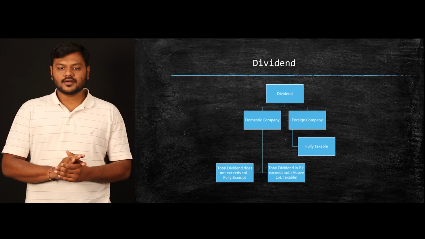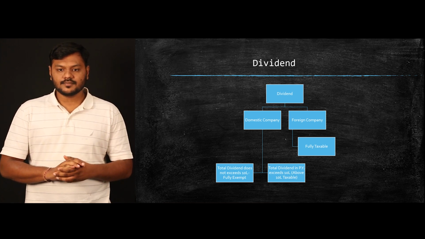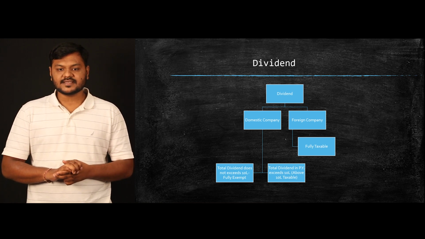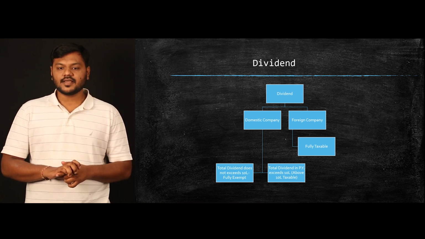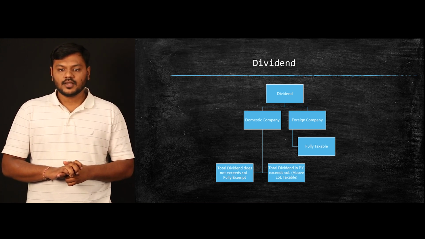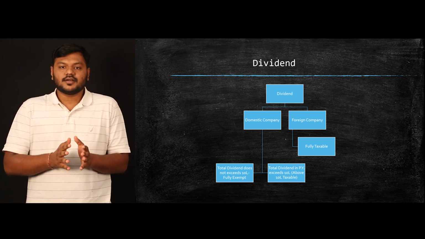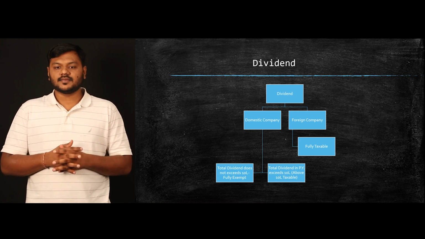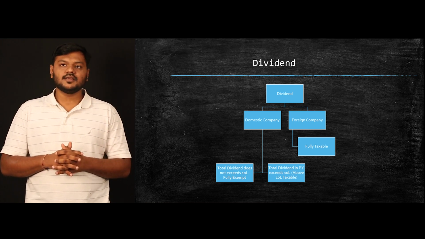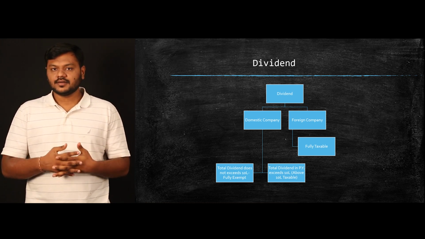Now, if you are receiving dividend from Indian companies, in that case, if the total dividend amount is less than 10 lakh rupees, it would be completely exempted. However, if the amount of dividend is more than 10 lakh rupees, the remaining amount would be taxable. But in case of foreign company, the whole amount would be completely taxable.